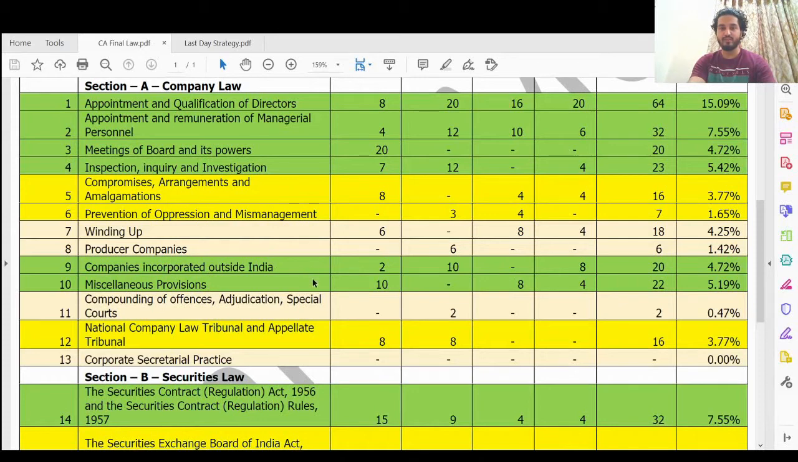Miscellaneous provisions, very important. People usually leave this chapter, but if you see, 10 marks, 8 marks, 4 marks, MCQ, maybe it comes for 4 to 8 marks. This chapter is very important.